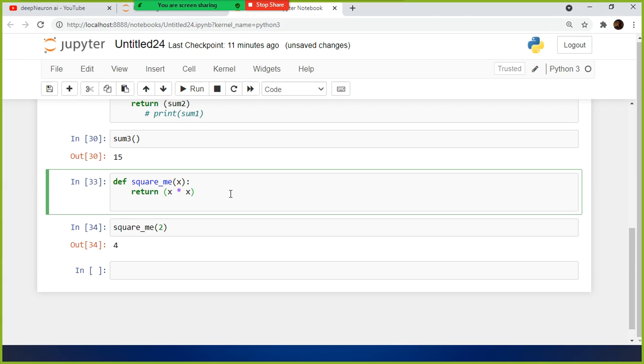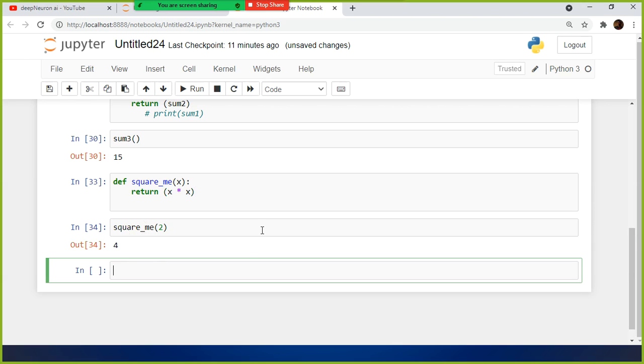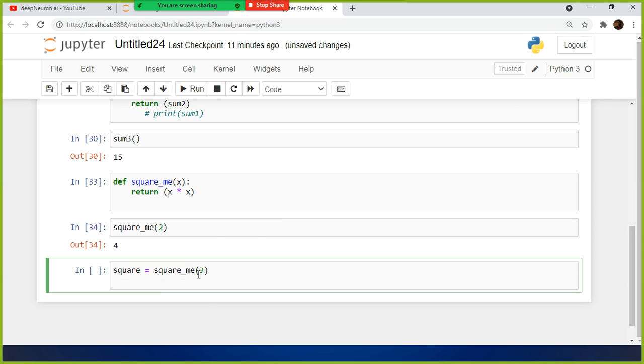Okay, you can return an expression, and also what you can do is assign this function to a variable. Something like square is equivalent to square_me, right? So for example, here I am going to give 3, and the value of 3 will be passed here.